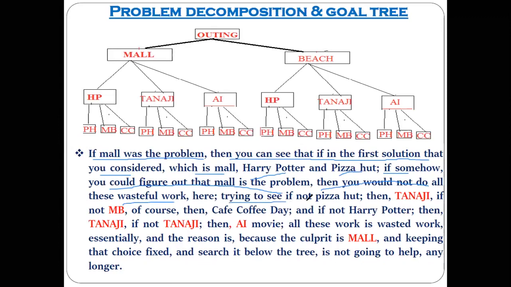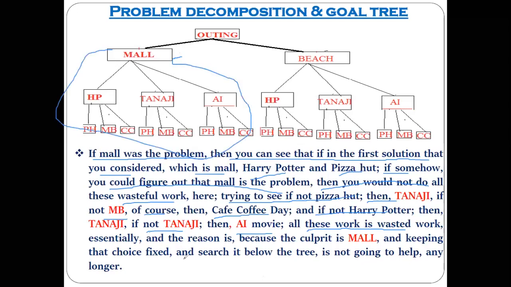So here we were trying to see: if not Pizza Hut, then Tanaji; if not Mamta Bakery, then Cafe Coffee; and if not Harry Potter, then Tanaji. If not Tanaji, then AI. All this work is the wasted work that we have done here. Yes or no? Whatever you have done here, I have written here.